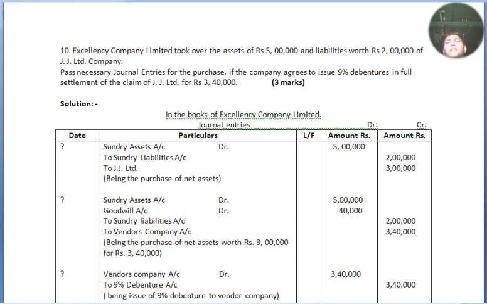So the total of the credit side is 5,40,000 and the debit side is only 5 lakh. Then I have made an entry on the debit side: goodwill account debited for rupees 40,000. That is the extra amount I was talking about. Then narration: being the purchase of net assets worth rupees 3 lakh for rupees 3,40,000. Now we move to our next entry.